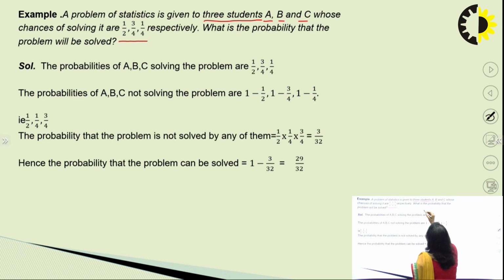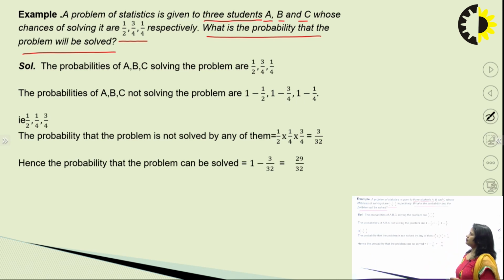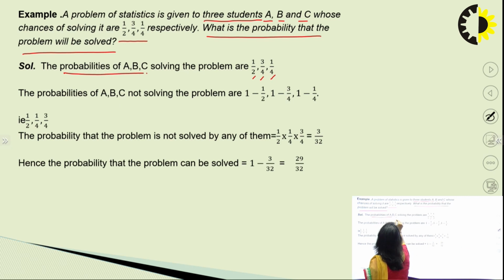So we have to find the probability that the problem will be solved. Now, since all three are working separately, this is an independent event. We are given 1 by 2, 3 by 4 and 1 by 4 as the probabilities of A, B, C solving the problem.